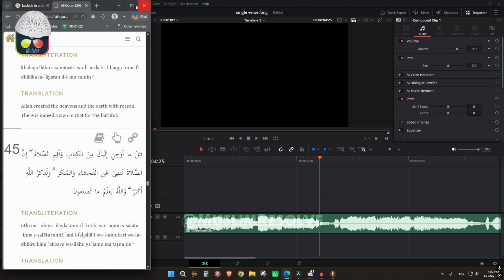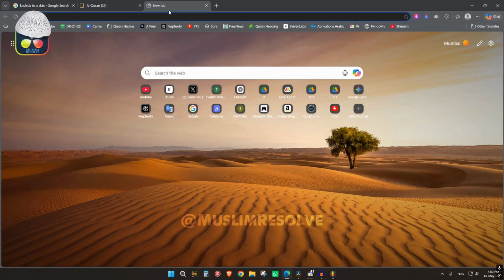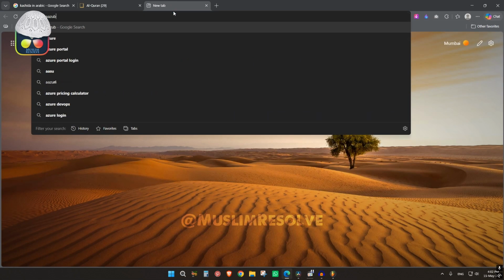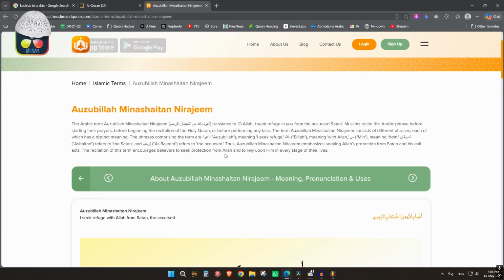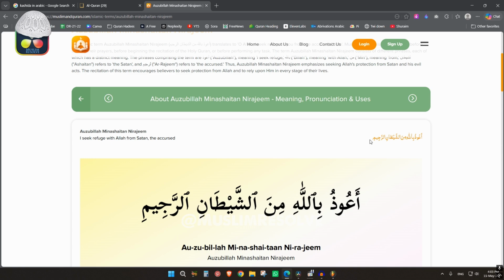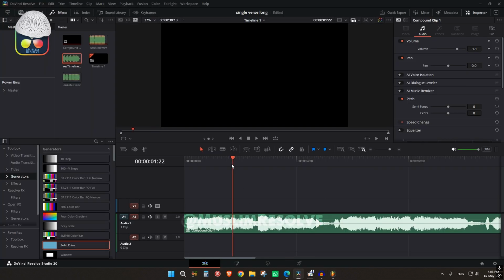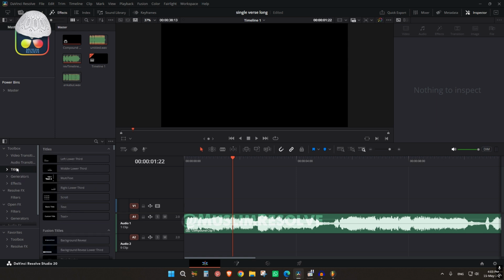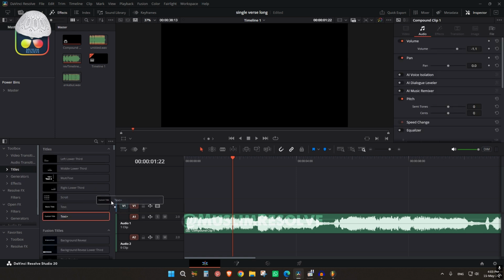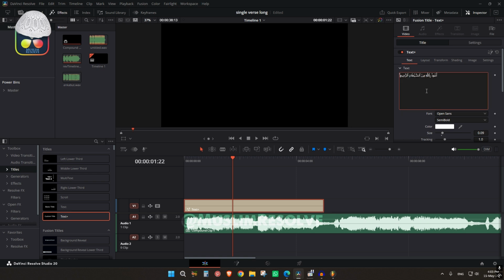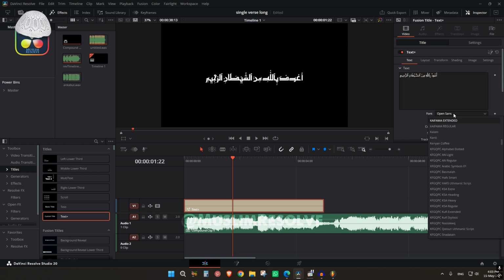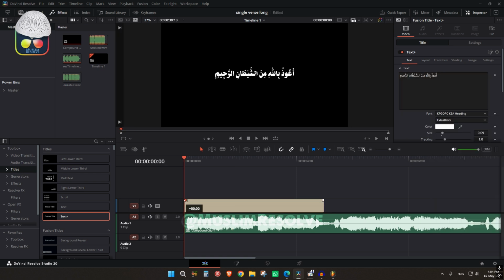We will go to Google and search for it. So now we will copy it over here and go into DaVinci Resolve. Now we will go in the title section, and you can also take text. I'll take basic text plus, I'll paste over here. So I'll just change the font, I'll just do like this so that it looks fade in and fade out.